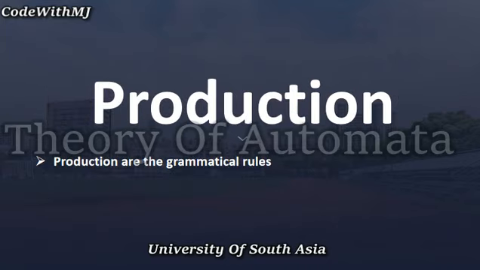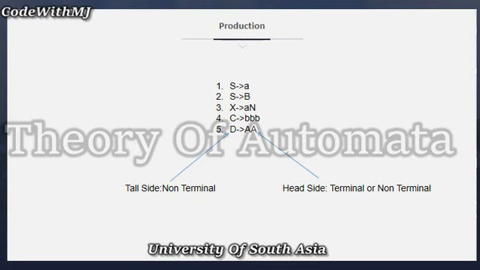Productions. Productions are the grammatical rules. The rules by which we replace the non-terminals. So here we have example productions: S implies A, S implies B, and so on. On the left-hand side we have a non-terminal every time. On the right-hand side, terminals or non-terminals.